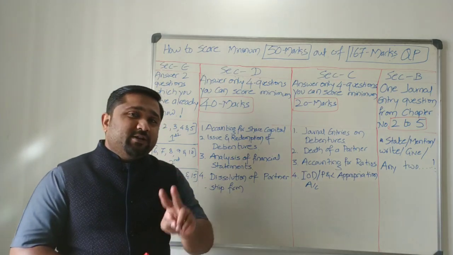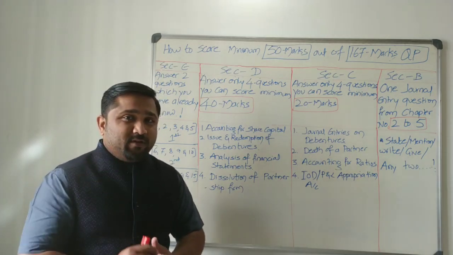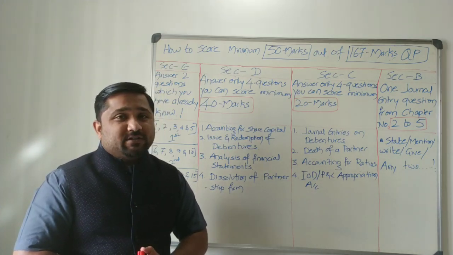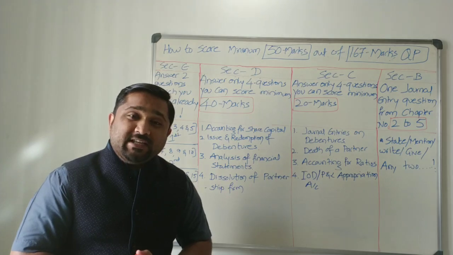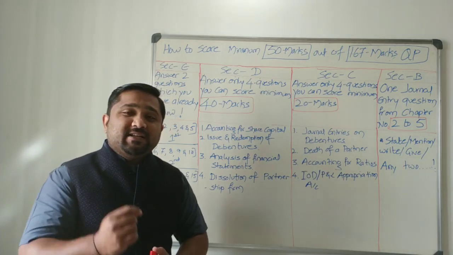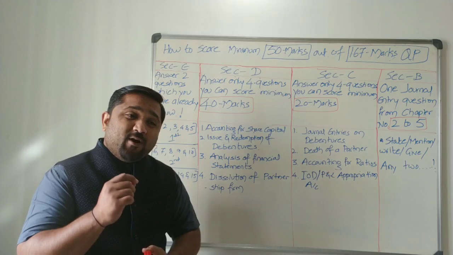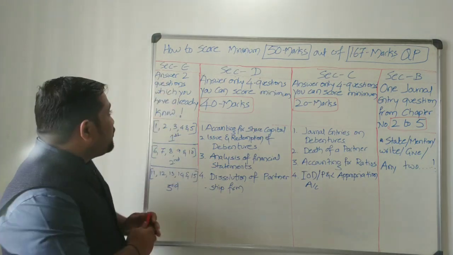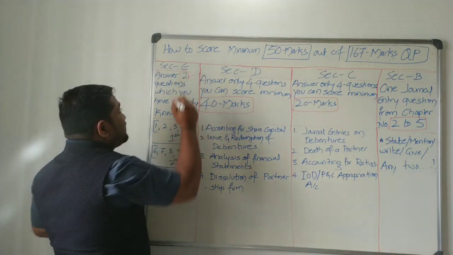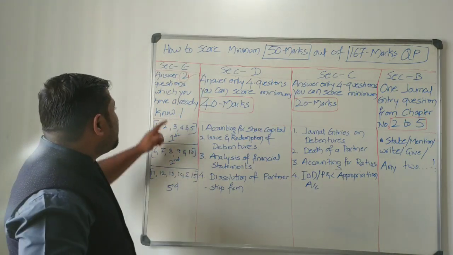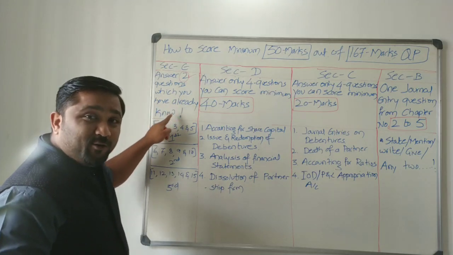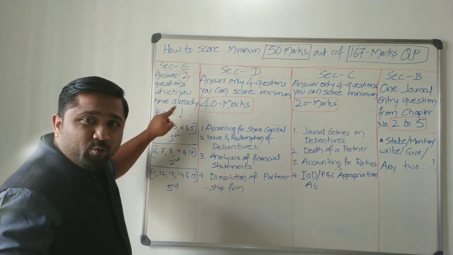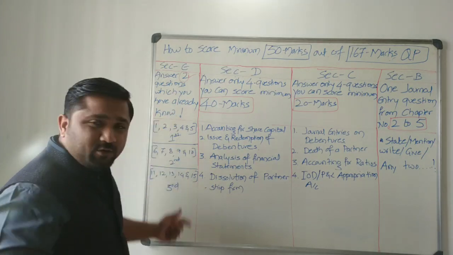See, you need to answer only 2 questions which you already know. Yes, you already know which questions are asked for section E, but you need to understand how to answer and how to choose those questions. Now remember, answer 2 questions which you already know. Yes, definitely, my dear friends, you already know which are the questions. Remember how they select the questions.